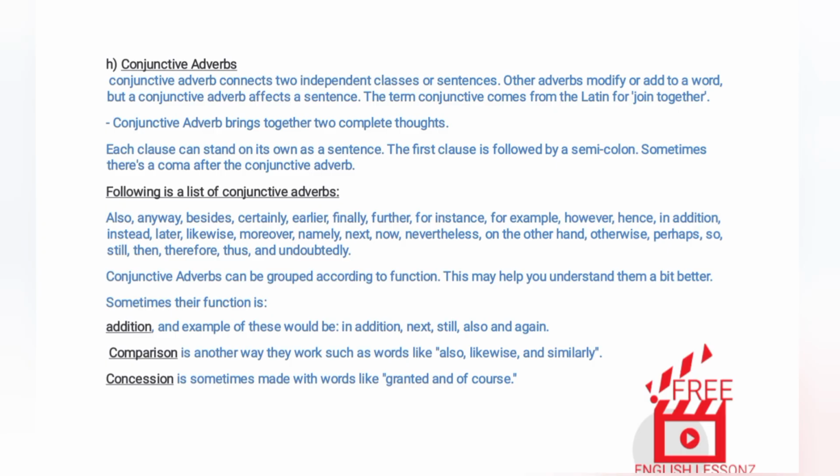The first clause is followed by a semicolon. Sometimes there's a comma after the conjunctive adverb. Following is a list of conjunctive adverbs. Also, anyway, besides, certainly, earlier, finally, further, for instance, for example, however, hence, in addition, instead, later, likewise, moreover, namely, next, now, nevertheless, on the other hand, otherwise, perhaps, so, still, then, therefore, thus, and undoubtedly.